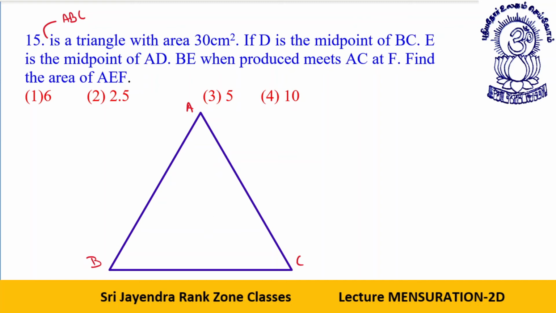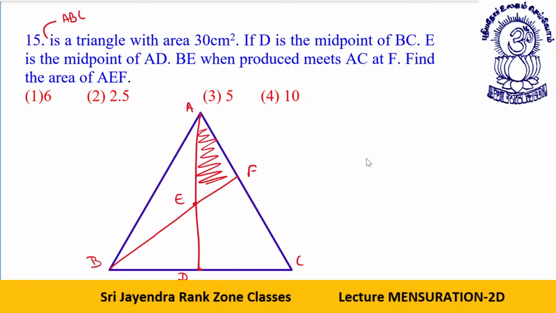Very good thing, dear students. Look what I do: first of all, I say this is the point D, the midpoint of BC. E is the midpoint of AD. BE when joined meets AC at F. Find the area of AEF. You have to determine this area. Dear students, how will you proceed regarding this question?